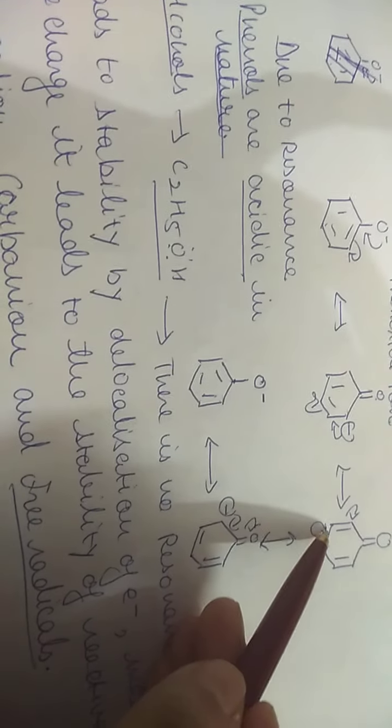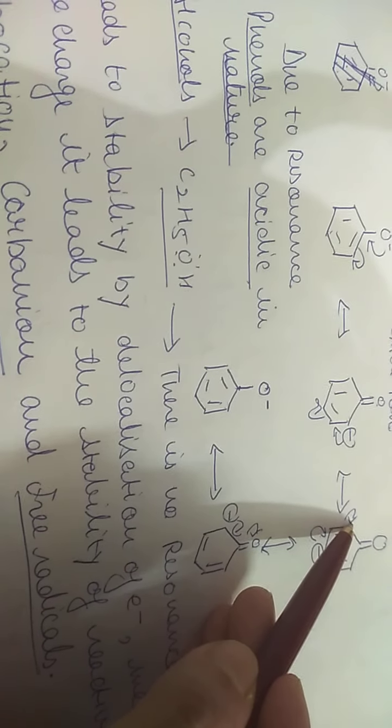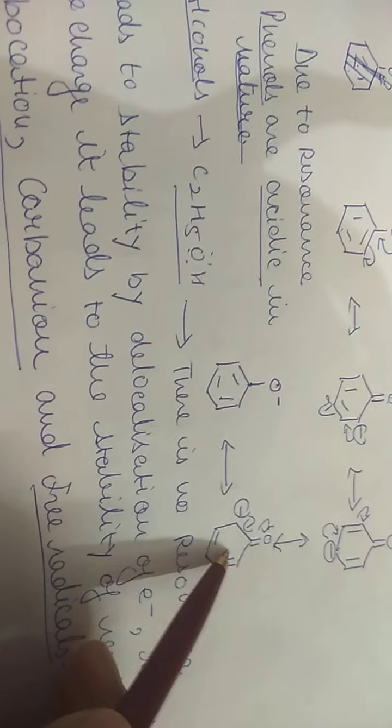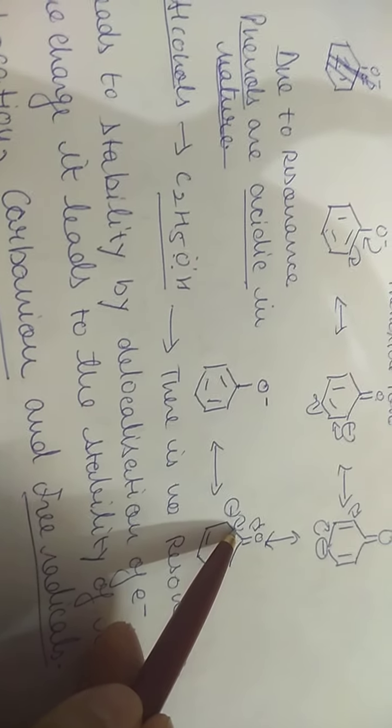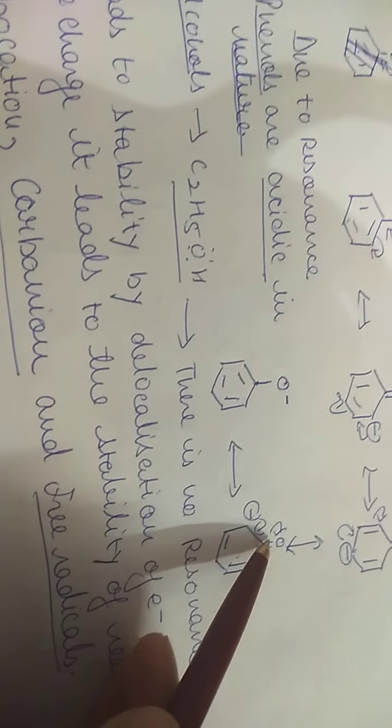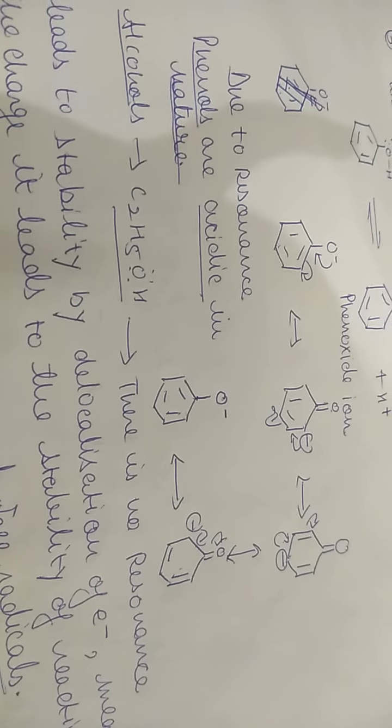Then these lone pair of electrons will form a bond here. These electrons will move here. This structure is formed. And then these electrons will form a pi bond here, and these electrons will come over oxygen again. So this phenoxide ion shows resonance.